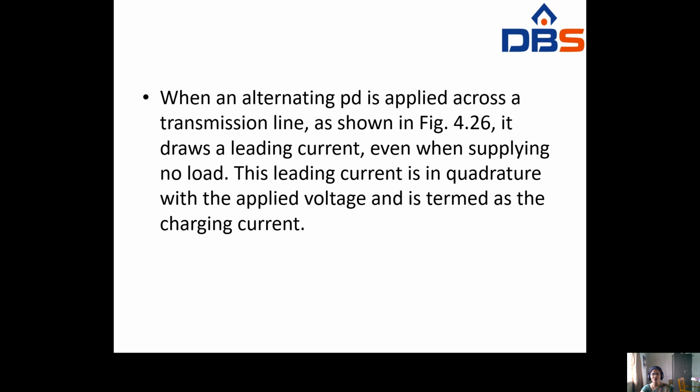When an alternating potential difference, that is nothing but some voltage, is applied across a transmission line, it draws a leading current even when supplying no load. The leading current is in quadrature with the applied voltage, and it is termed the charging current. Quadrature is nothing but 45 degrees with the applied voltage.